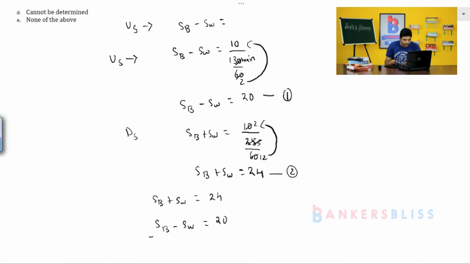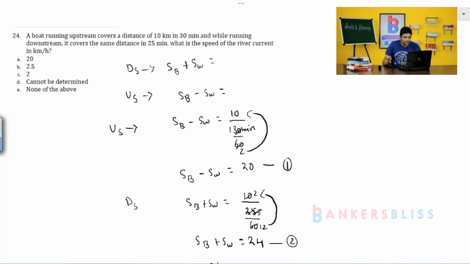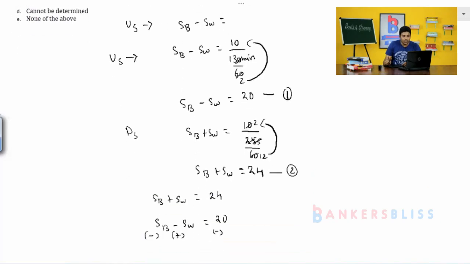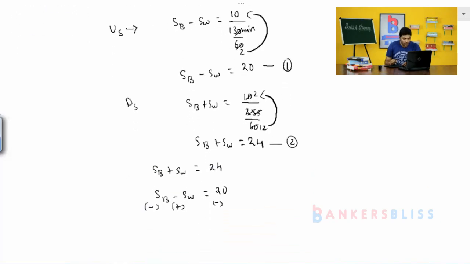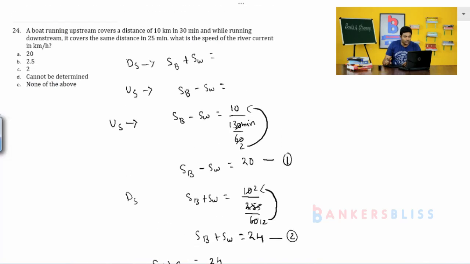So if you subtract, the boat terms cancel. The question asks for the speed of the river current in kilometers per hour. After simplification, 2 times speed of the water is equal to 4. Therefore, speed of the water is 2 kilometers per hour. Option C is the right answer.